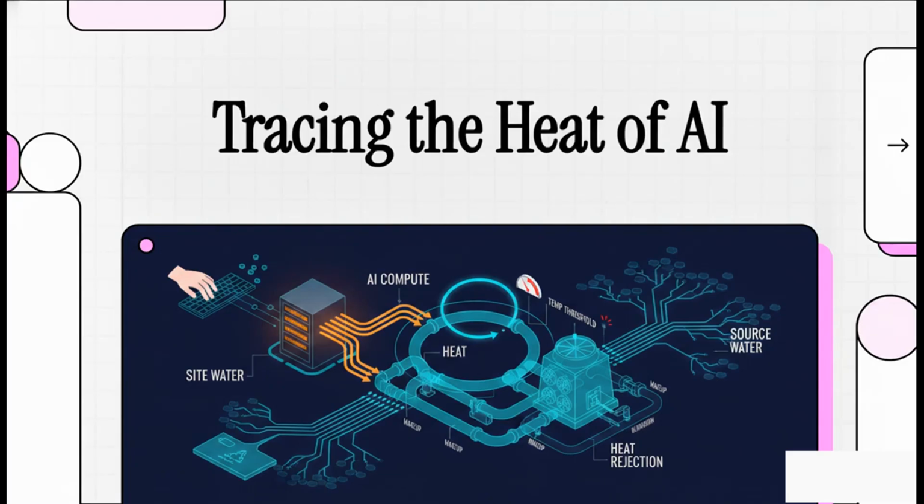Welcome to the explainer. We hear the phrase "the cloud" tossed around constantly, right? It makes computing sound weightless, invisible, almost like magic. But the reality is actually the complete opposite.